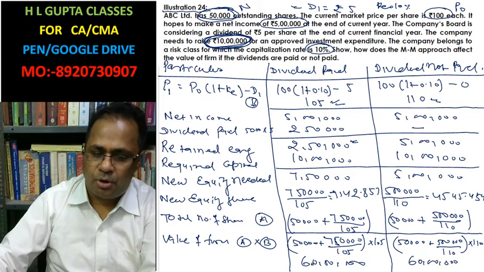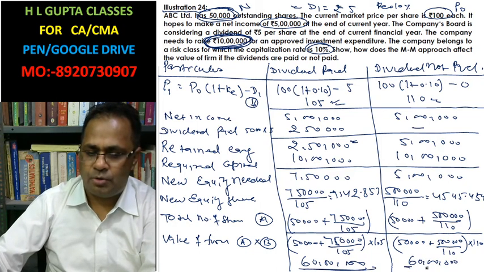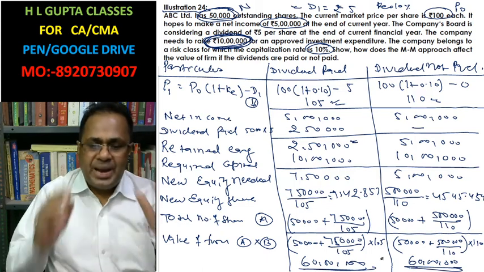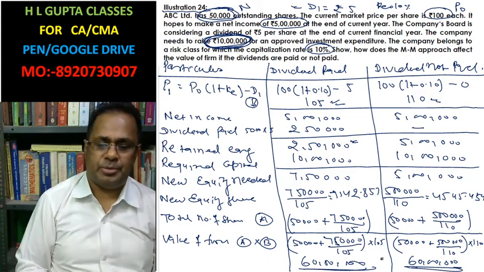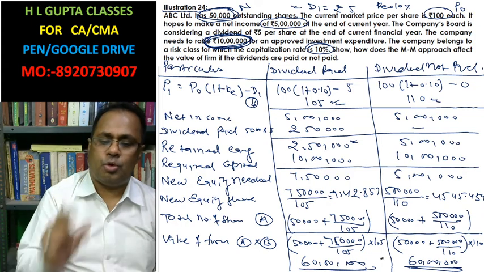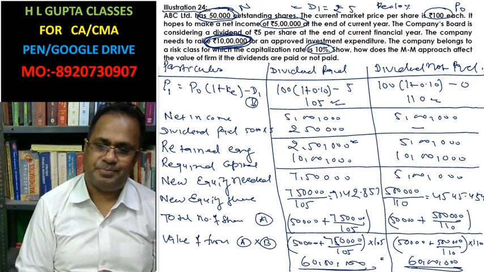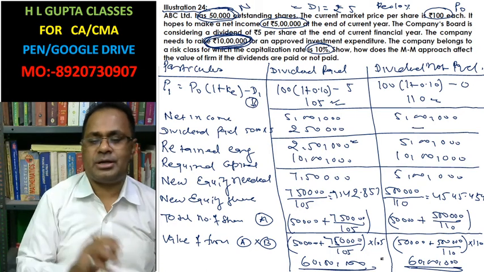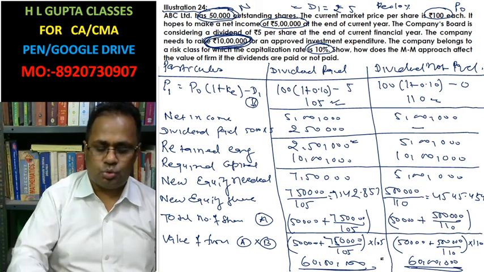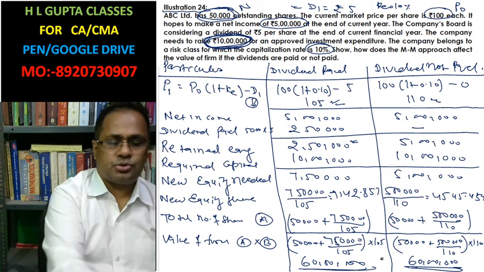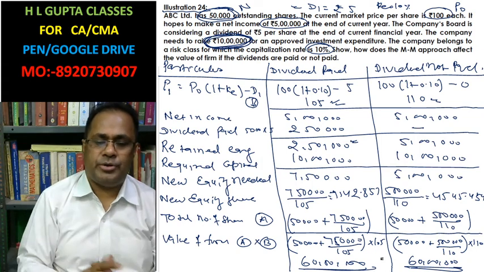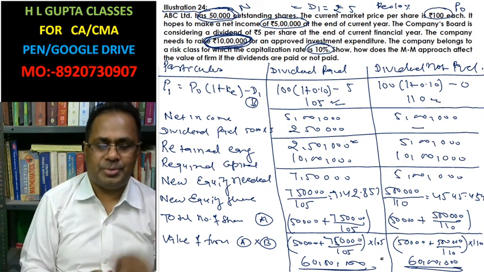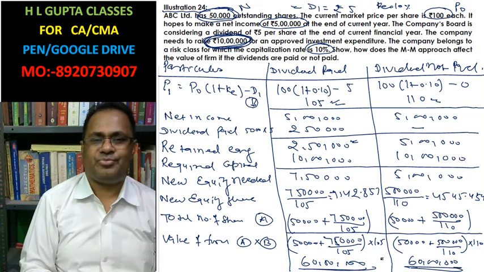Overall value of the firm remains the same. This is the best way of representing the Modigliani-Miller model, and to show that the overall value of the firm remains the same. Please try to write in this format and do the same question 2-3 times so that the format will come in your minds. Okay, thank you class.